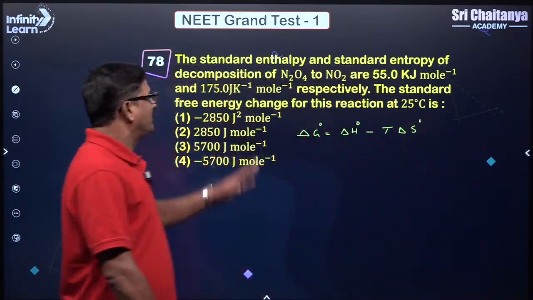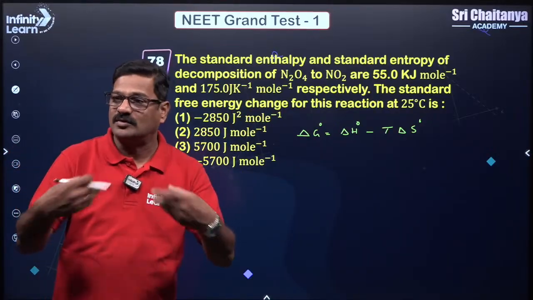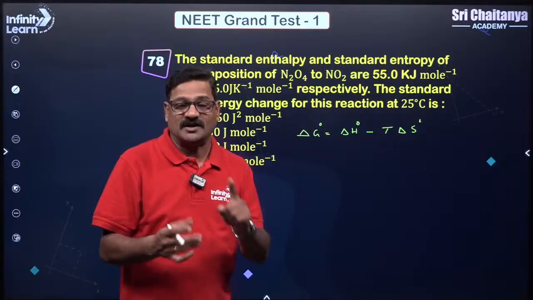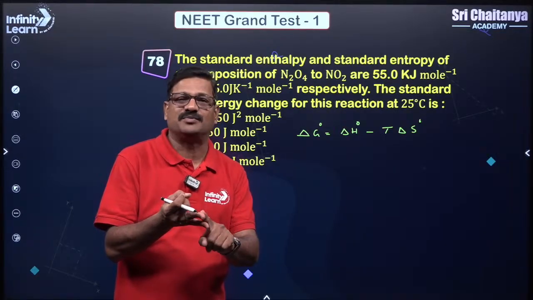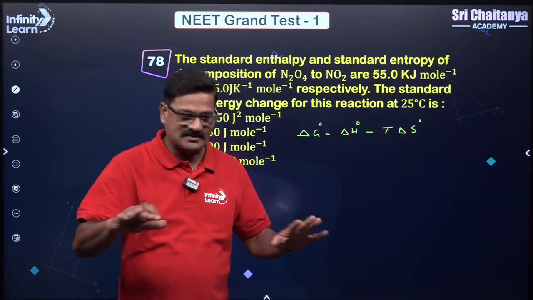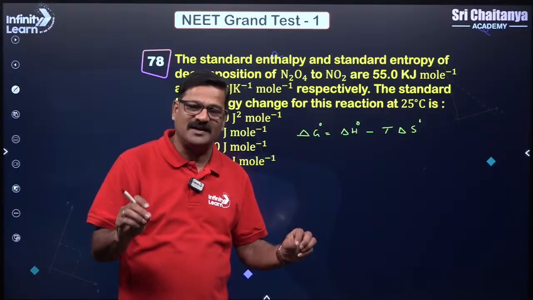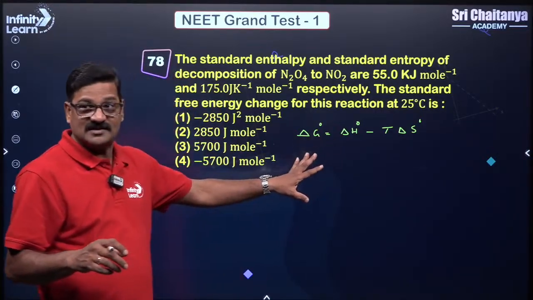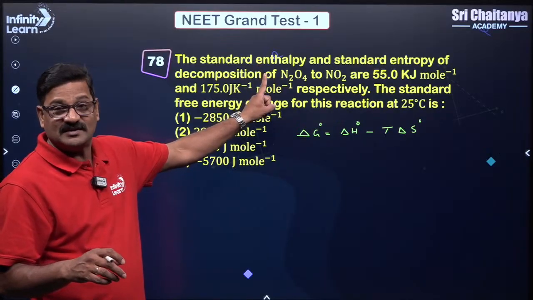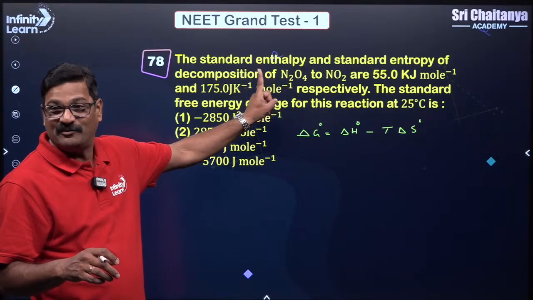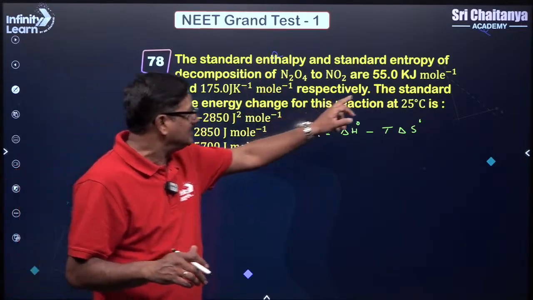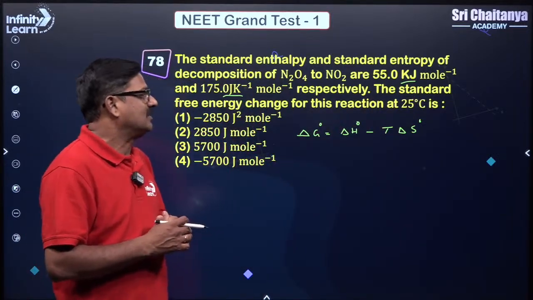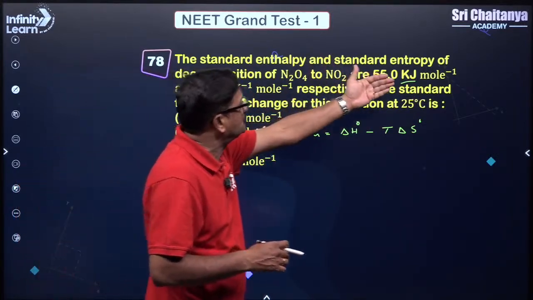Now, if you directly put the values, you are going to lose the marks. When you solve a question, time is important, precision is important, and the concept is simple. Here, the trap is here. What is the trap? Somebody help me find the trap. This is given in kilojoules, and this is given in joule Kelvin inverse, so you have to convert this to joules.